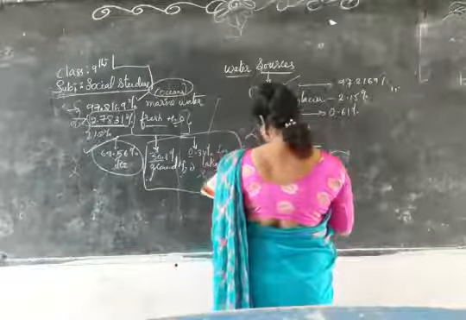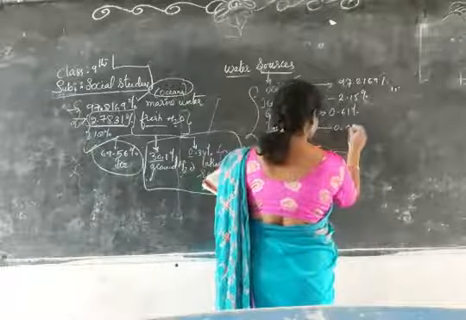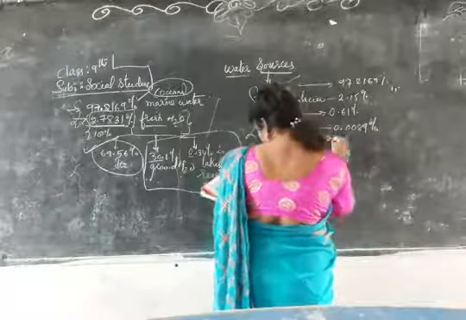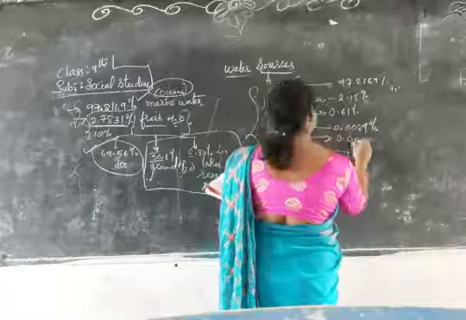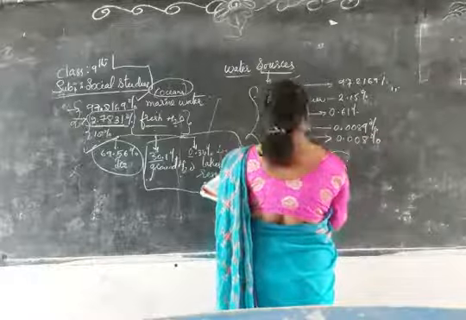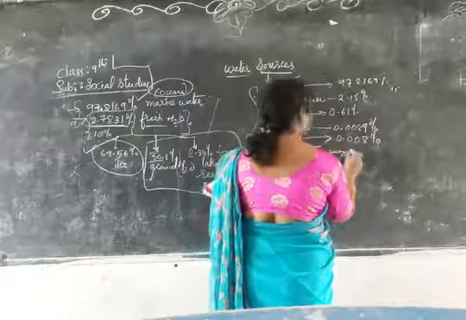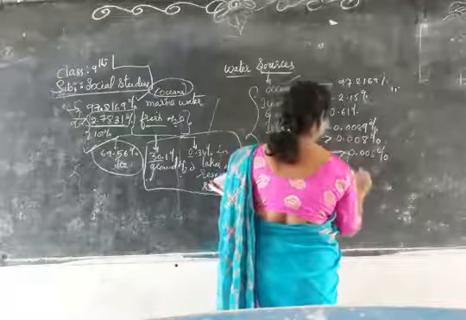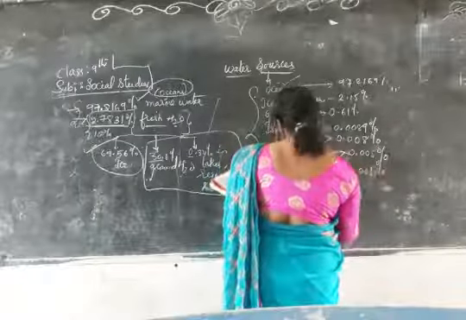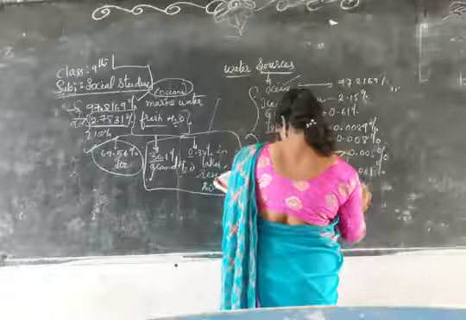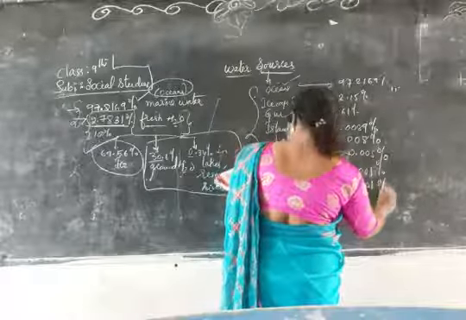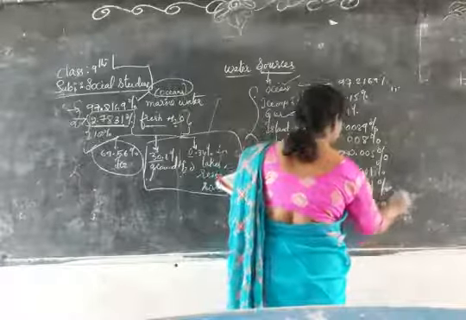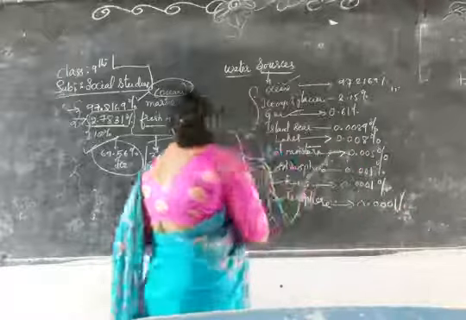Islands and seas are 0.0089%. Lakes are 0.008%. Soil moisture is 0.005%. Atmosphere 0.001%. Rivers 0.0001%. Biosphere 0.0001%. This is the percentage of total water.